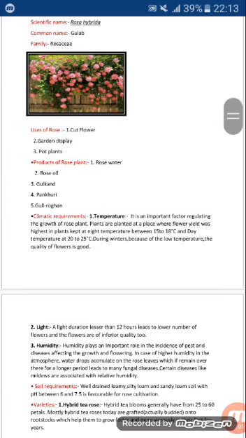Next is light. Light duration lesser than 12 hours leads to a lower number of flowers, and the flowers are of inferior quality too. So that means proper light should be provided to the rose.